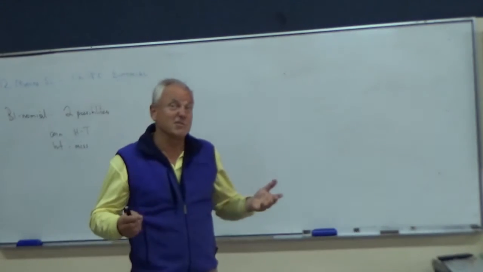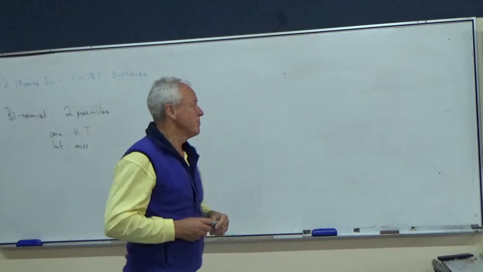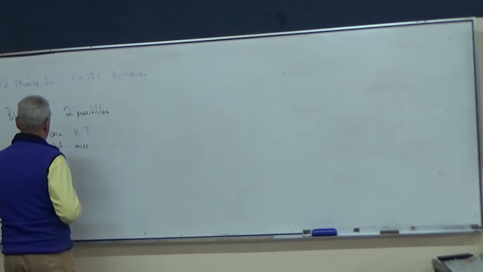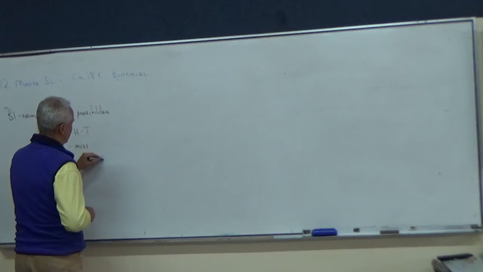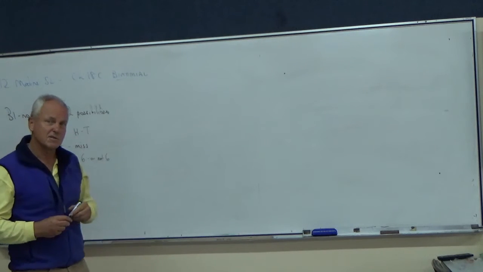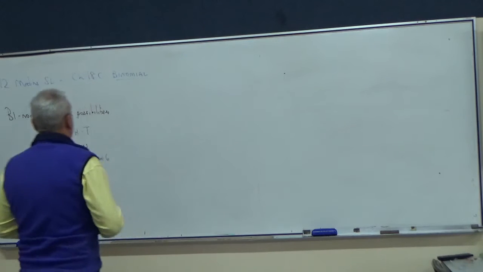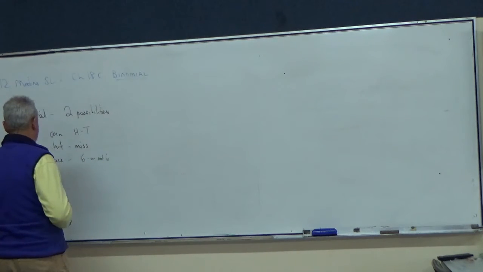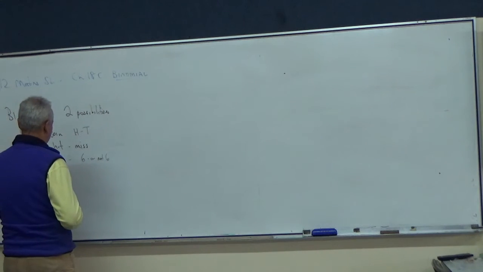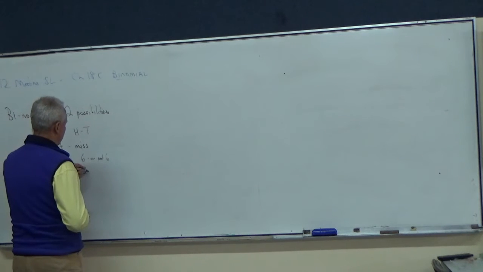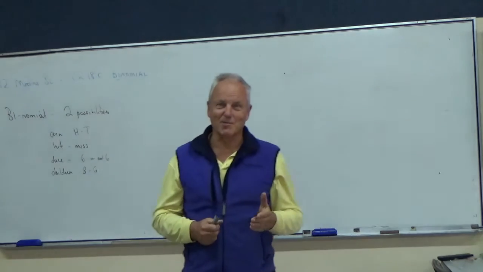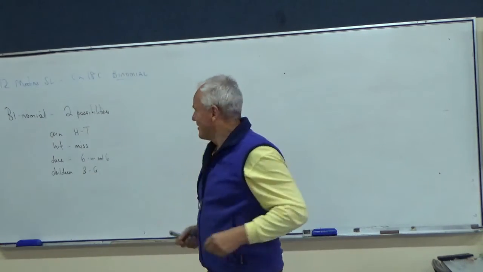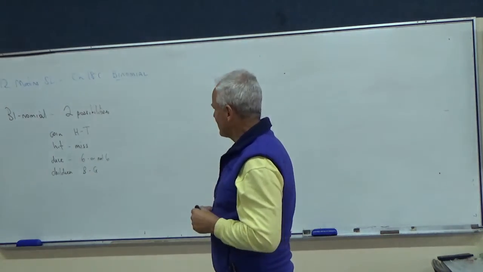You might say with a dice, there's not two possibilities, there are six, 1, 2, 3, 4, 5 or 6, but it might be with a dice, 6 or not 6. With children, boy or girl. Maybe even that gets a bit more complicated nowadays as well. Alright, but let's not get into that.